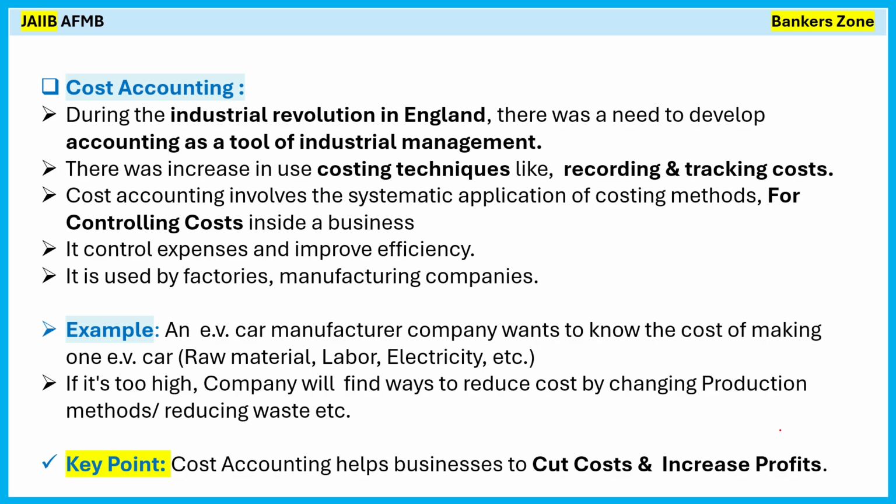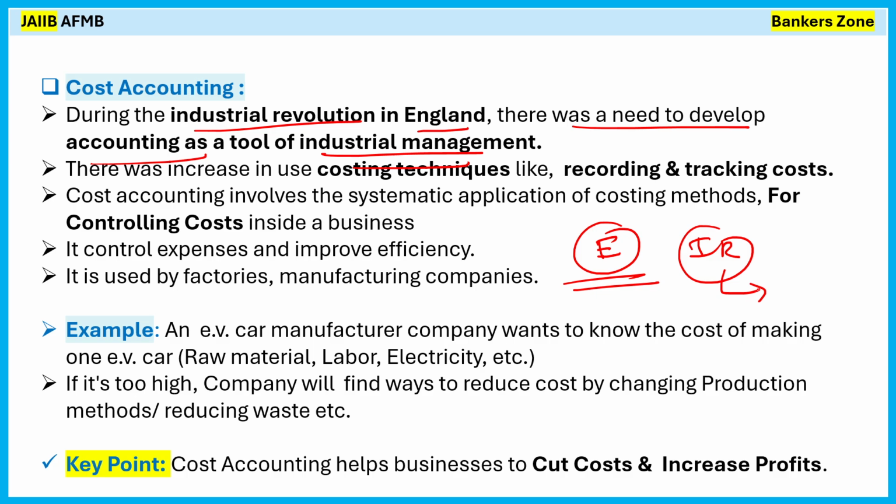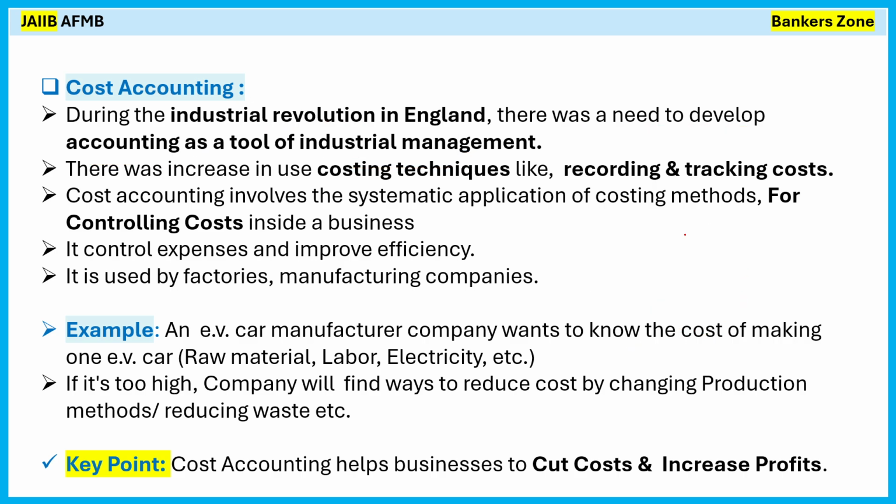Next, what is cost accounting? See, we have to see cost accounting in detail, right? But see here how it originated. During the industrial revolution in England, there was a need to develop accounting as a tool of industrial management. So in England, as you are very much aware, around 1920 the industrial revolution happened, and that gave rise to more industry developing, more money coming, more selling and purchasing happening. That's why there was a need for an accounting tool to manage the big transactions. So there was an increase in the use of costing techniques, and the recording and tracking of costs increased.